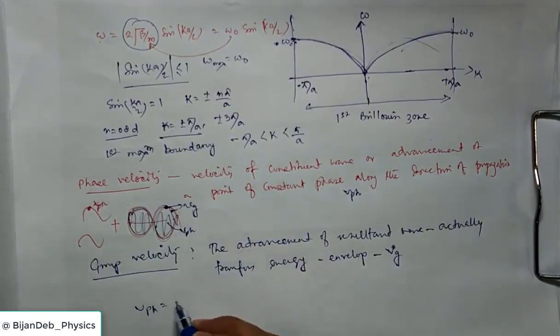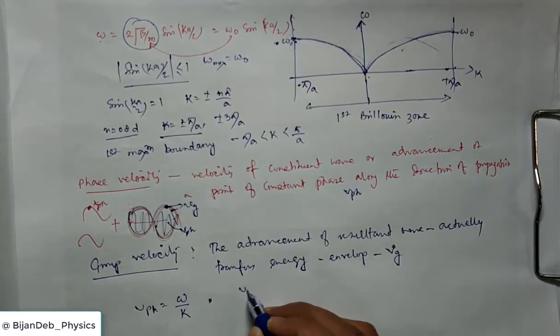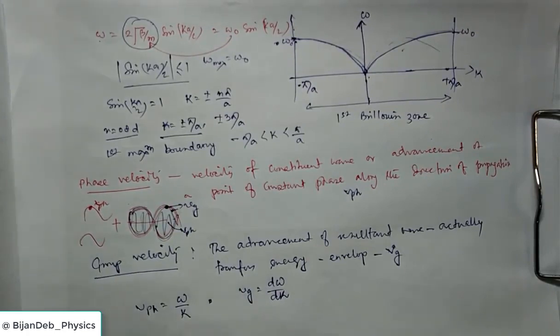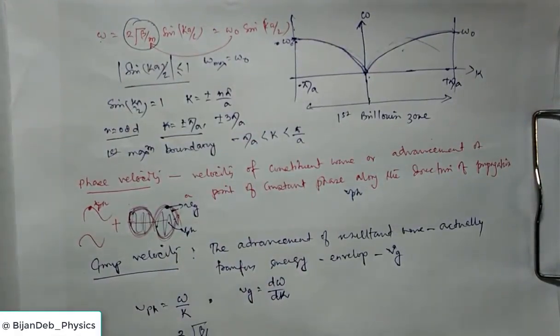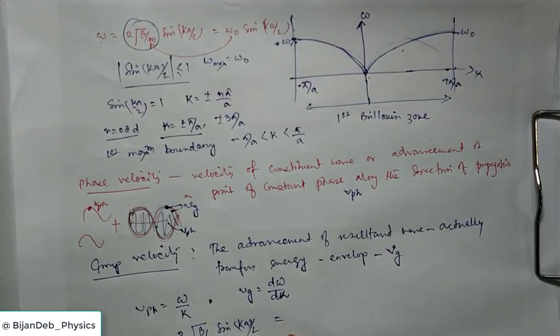Okay, so phase velocity is written as omega by k, numerical value, and group velocity is written as d omega by dk. So how can we write phase velocity omega by k from this expression? If we write omega by k, it will be 2 by k root beta by m sin ka by 2. Now we can do some tricks. We take 2 in the numerator, ka by 2, and multiply by a.